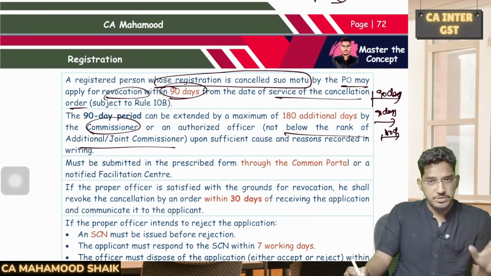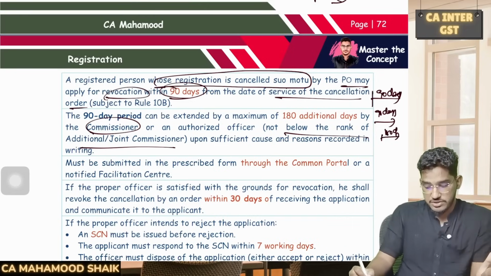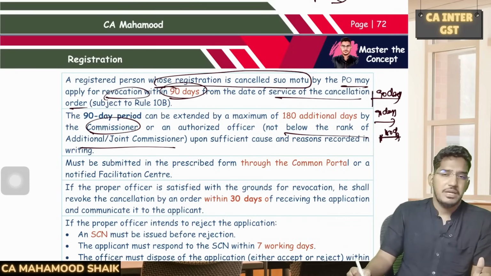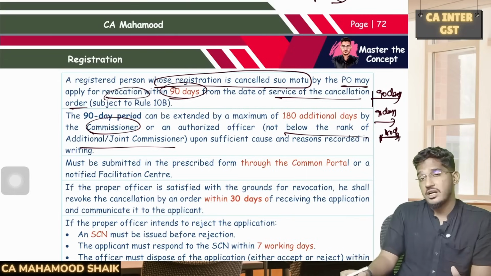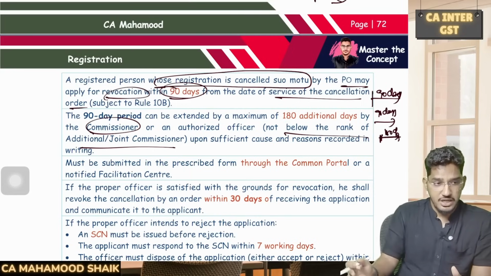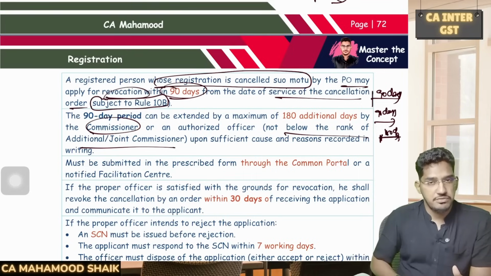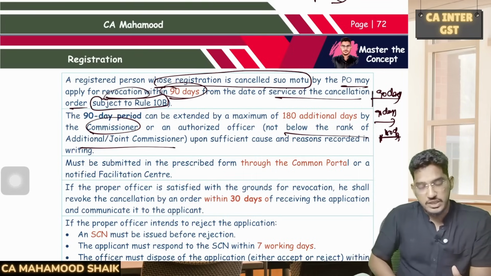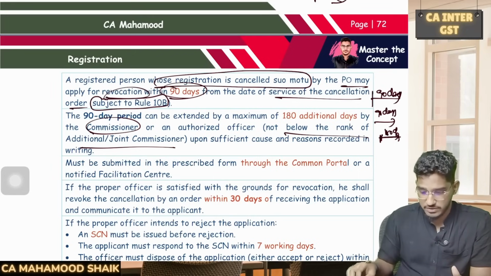So without any extra permission, you get 90 days for making an application for revocation of cancellation of registration. However, if you have a valid reason, you can make an application to the commissioner. They will extend that time by 180 days. You will get extra 180 days within which you can submit that application for revocation of cancellation. But here they say this will be subject to Rule 10B. That means you should have done your Aadhaar authentication to be eligible to make an application for revocation of cancellation. So Aadhaar authentication, you have to get it done. So then you become eligible for submitting an application for revocation of cancellation.